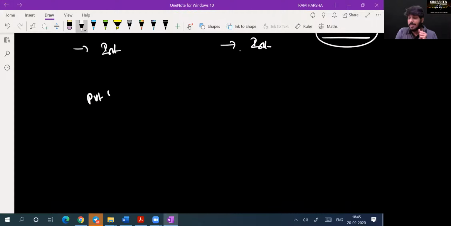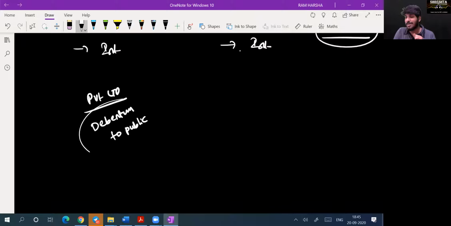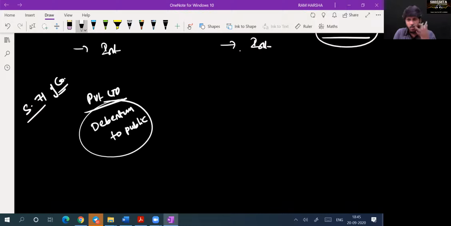A private limited company can issue debentures to the public. Not only in India, in many jurisdictions, this is possible. Of course, till date, no company has issued, but if you see section 71 of the Companies Act, there is no express prohibition on a private company to issue debentures. A private company is permitted to issue debentures to the public. But of course, there are certain norms to be followed. Whenever public interest is involved, SEBI norms have to be followed.